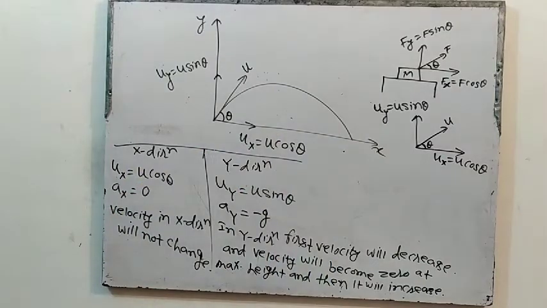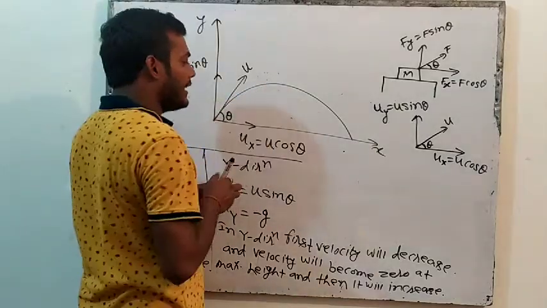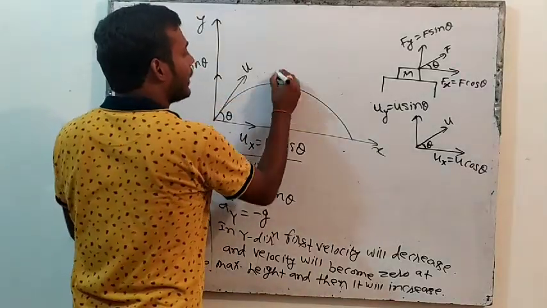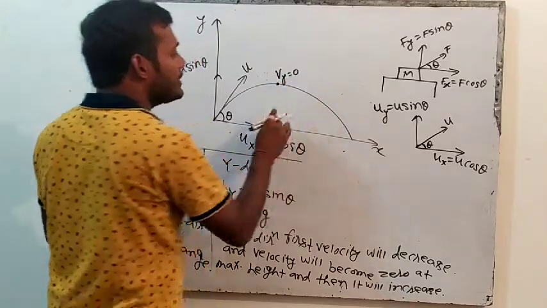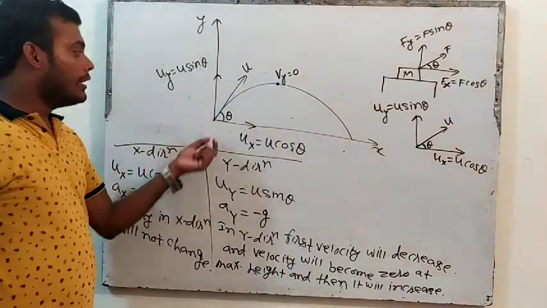Clear? At the highest point, velocity in y direction becomes 0, and then it will increase.